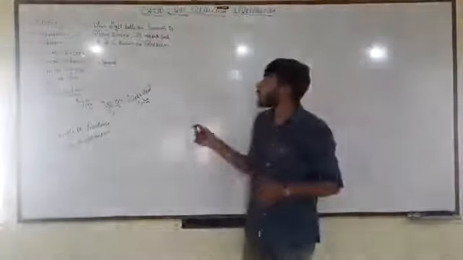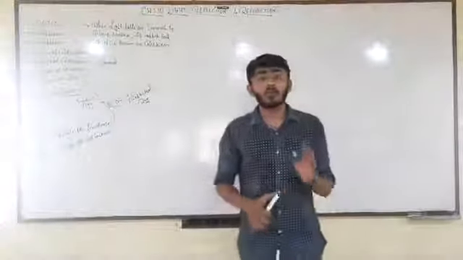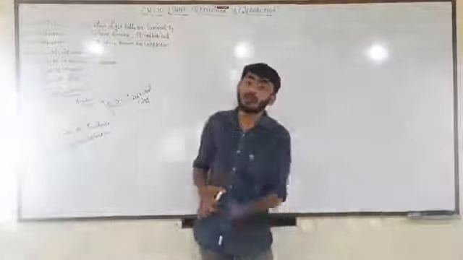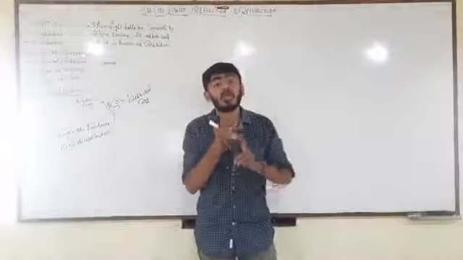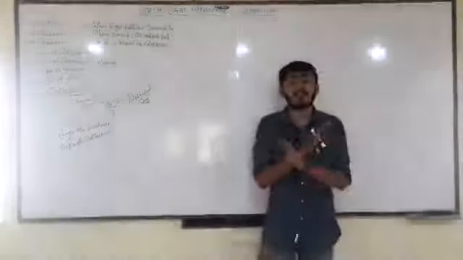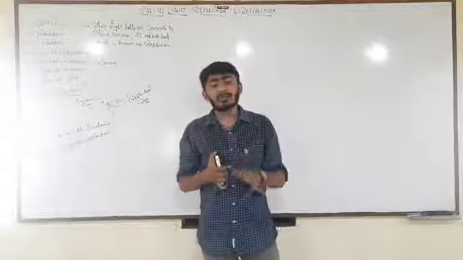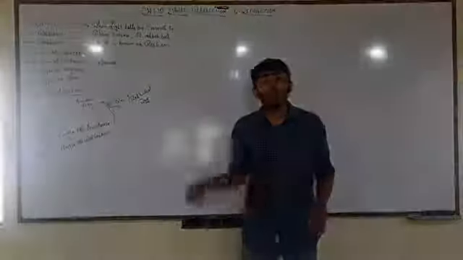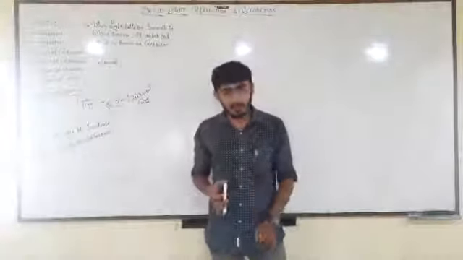Fine students, I hope you are clear with this. So this was the general definition of reflection as well as a diagram for the reflection. I repeat, when the light falls on a smooth and plane surface, it gets reflected back. Remember students, reflection is only observed on a smooth plane as well as opaque substance. Opaque substances are substances through which light cannot pass. Reflection is always found on opaque substances.